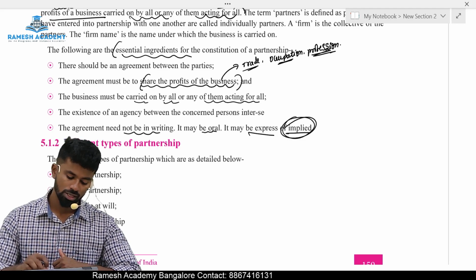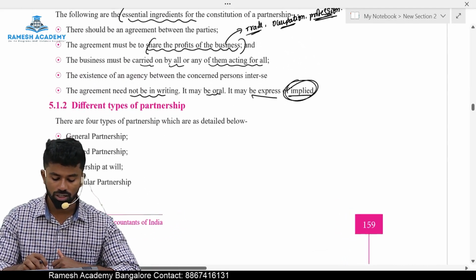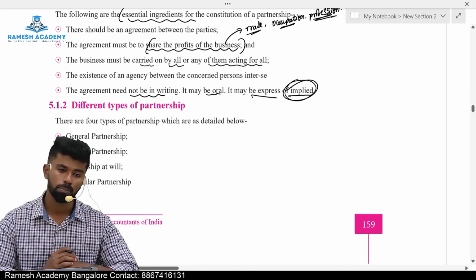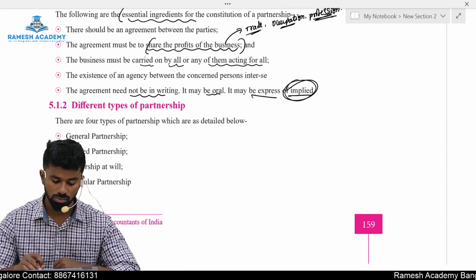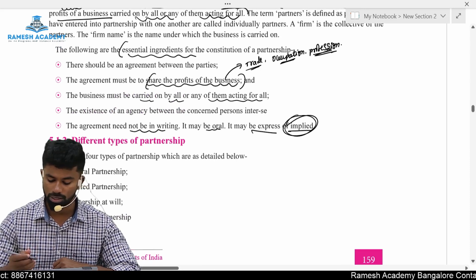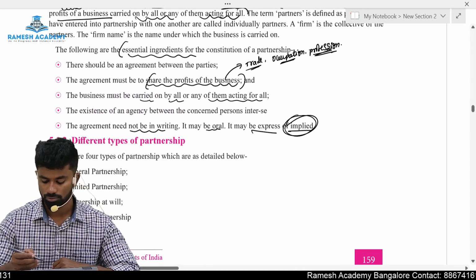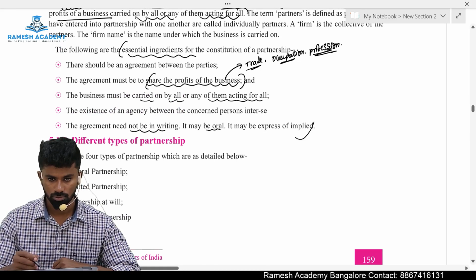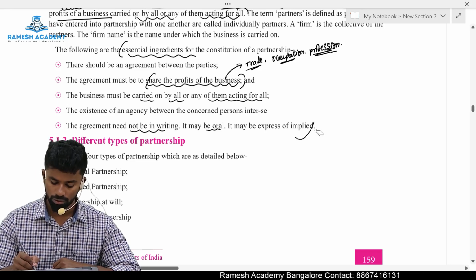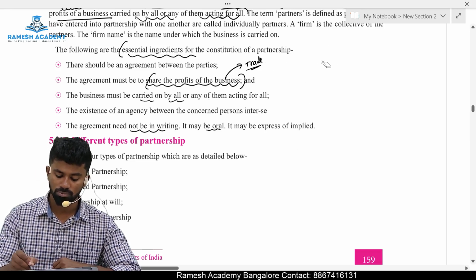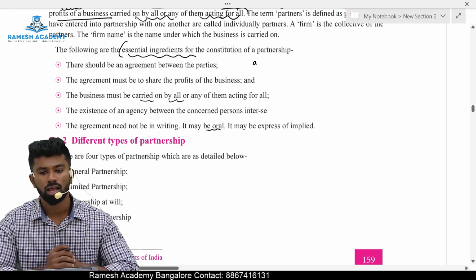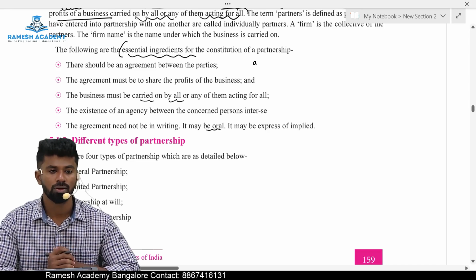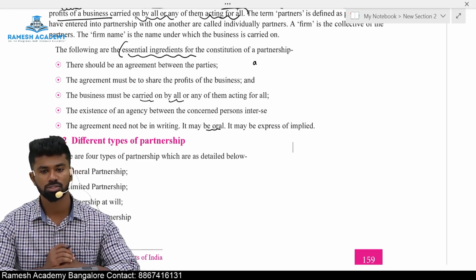Okay, yes. So these are the essentials of what? Essentials of a valid partnership. What are the essentials of partnership? There should be a minimum of how many parties? Minimum how many? 2. Maximum 50. Can a Hindu undivided family have more than 50 persons and carry on the business?